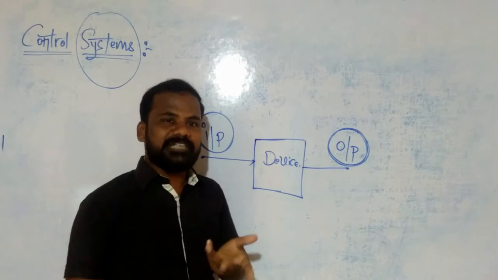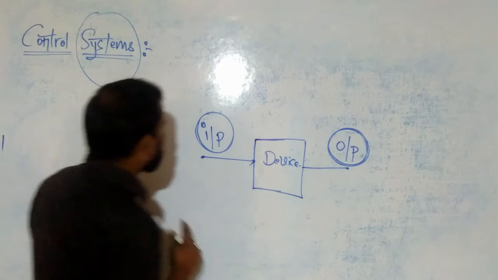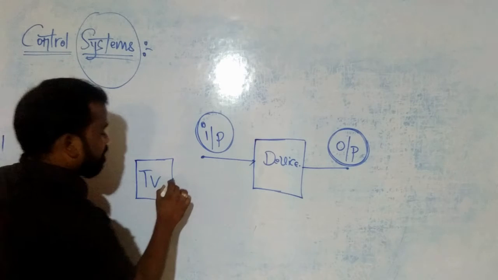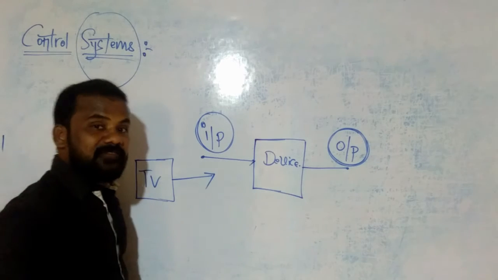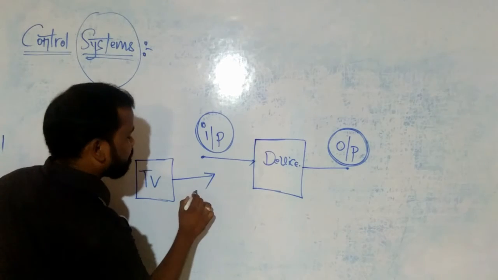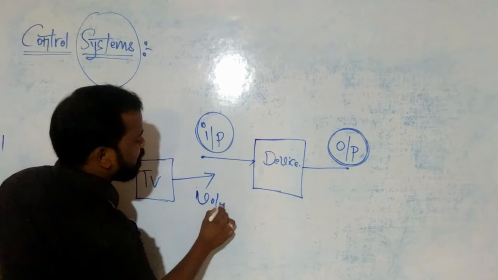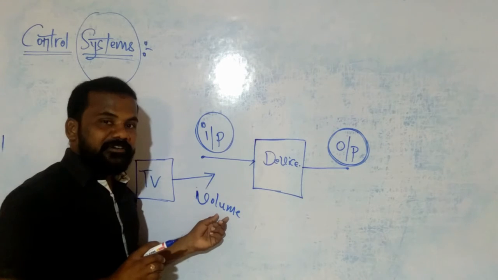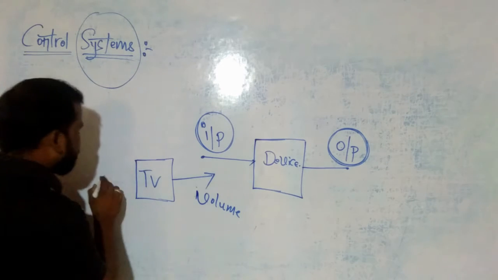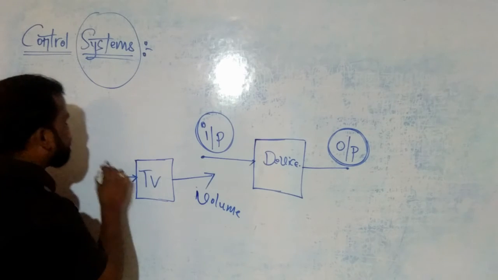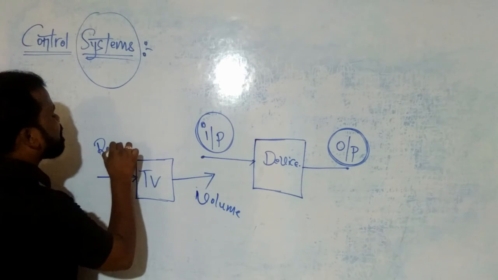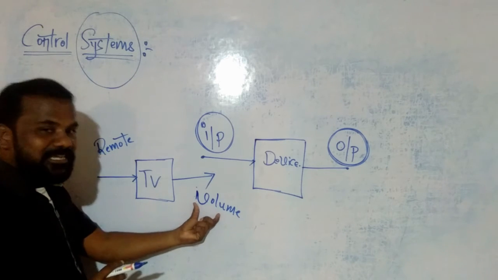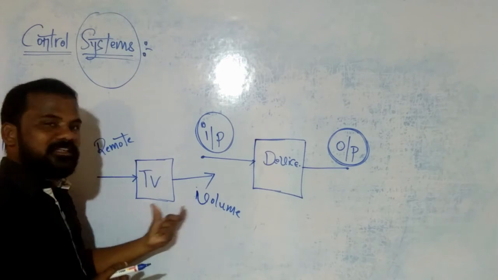For example, take a TV, a home appliance. I want to increase the volume of this TV. To increase the volume, we control it by using the remote control. By using the remote control, we increase or change the volume of this device.